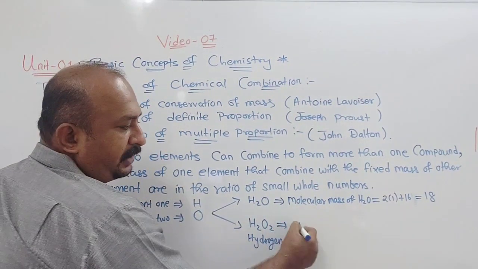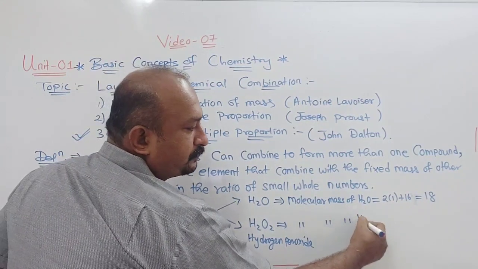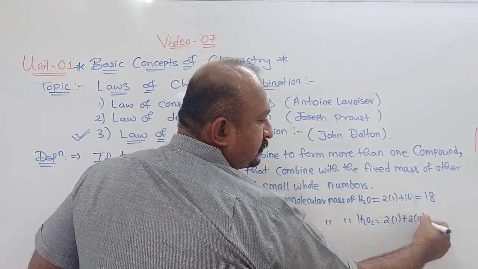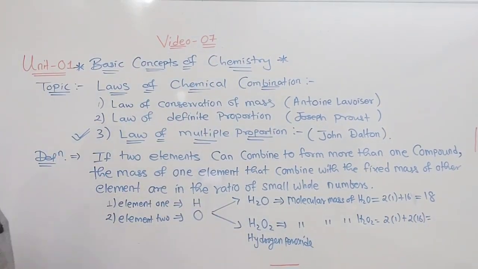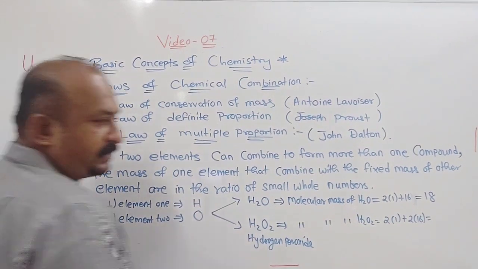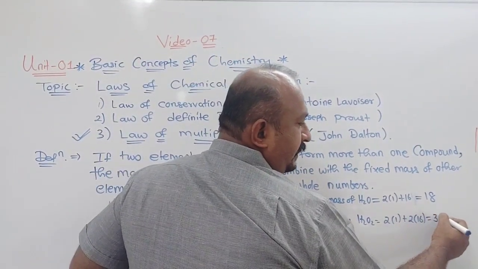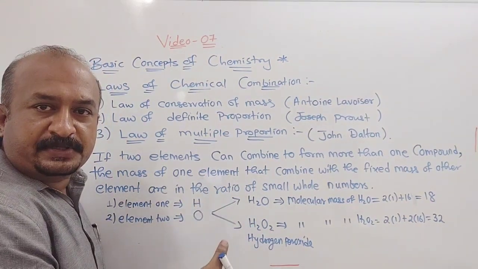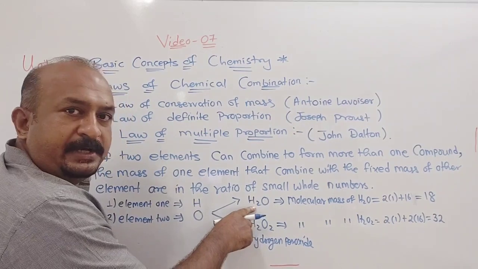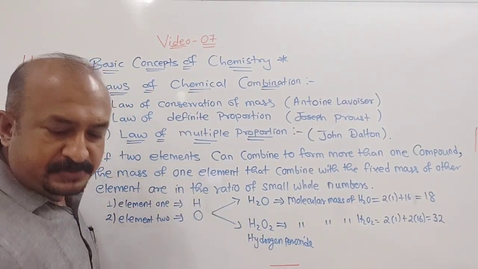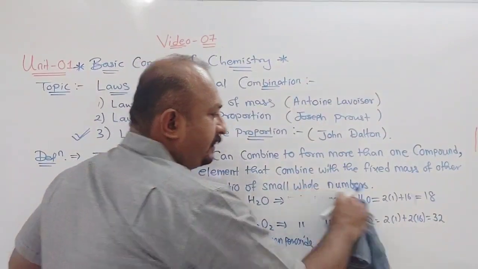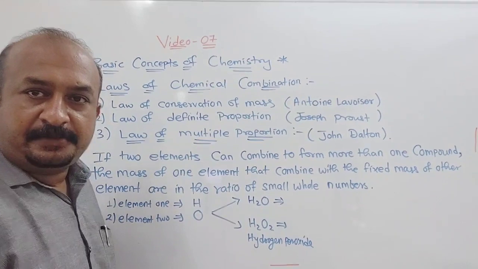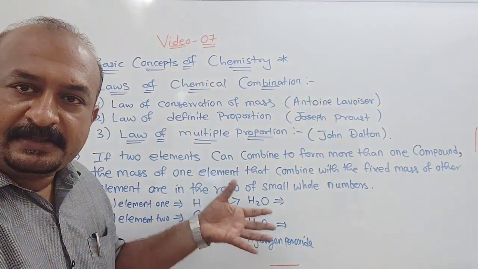And the molecular mass of H2O2 is 2 into 1 plus 2 into 16, which is 32. Understood? But we will make it simpler. This molecular mass topic you must have studied in 10th standard, so I will take the simplest way.